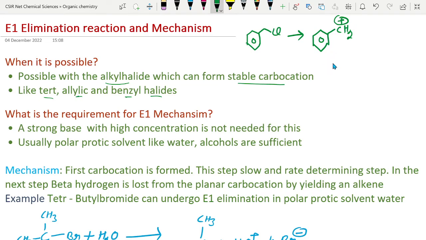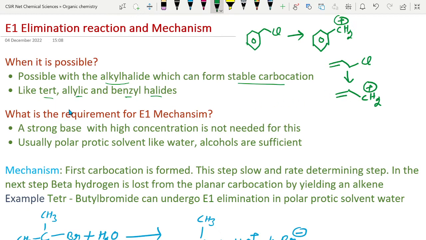In a similar way, if you have allylic halides, then after removal of this chlorine, you will get this stable carbocation due to the conjugation of this carbocation with this double bond.